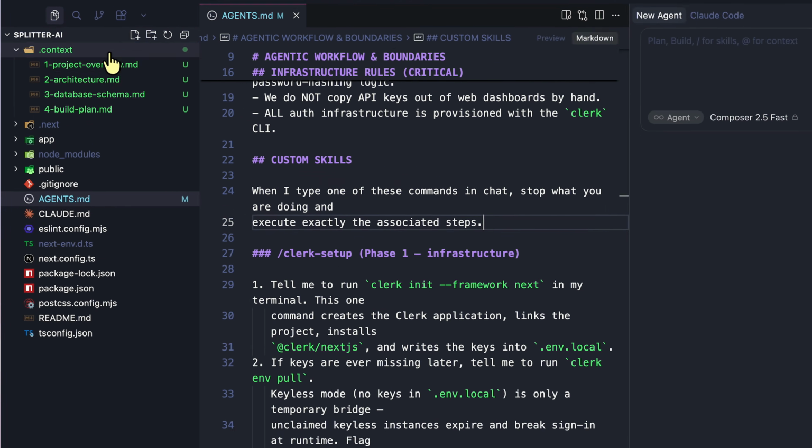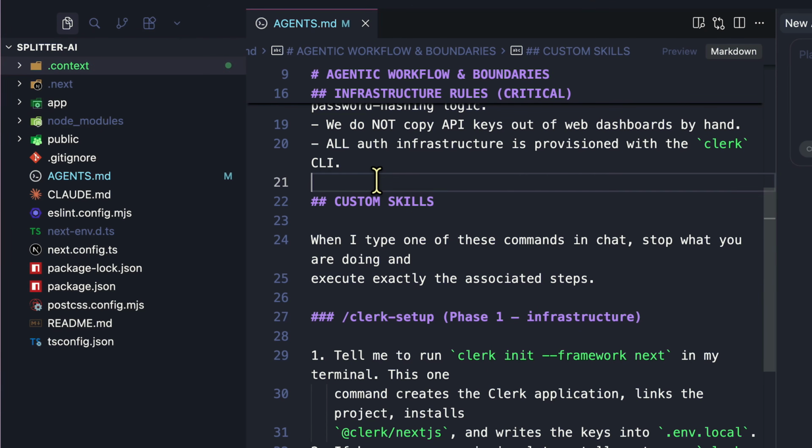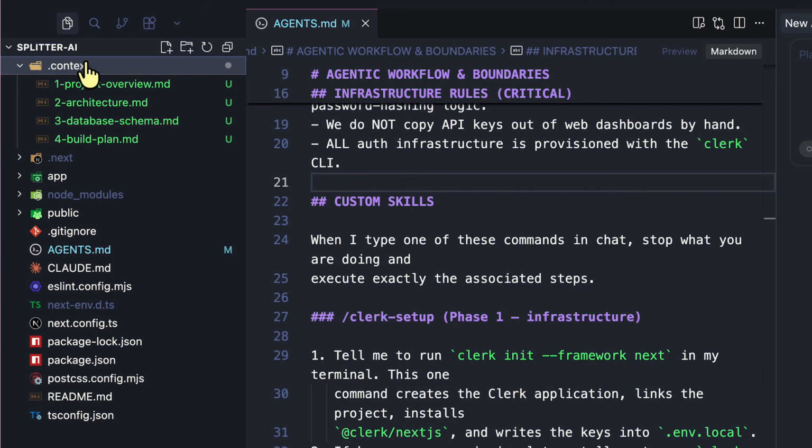If you take one thing from this specific video, it's this specific folder. You can build, which is a context folder. You can build it for any project in 20 minutes and it pays for itself by the second session. It is very, very handy. And also if you work in a team, I would say work on the markdown files first, get a solid architecture handy, and then add additional features or whatever later on.